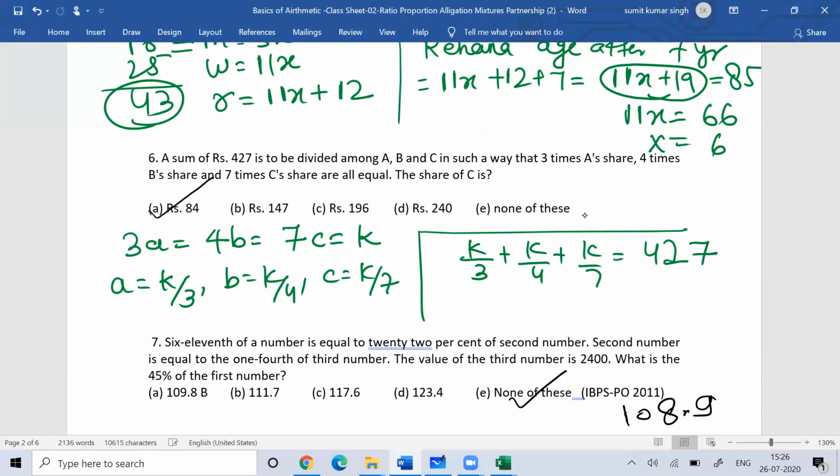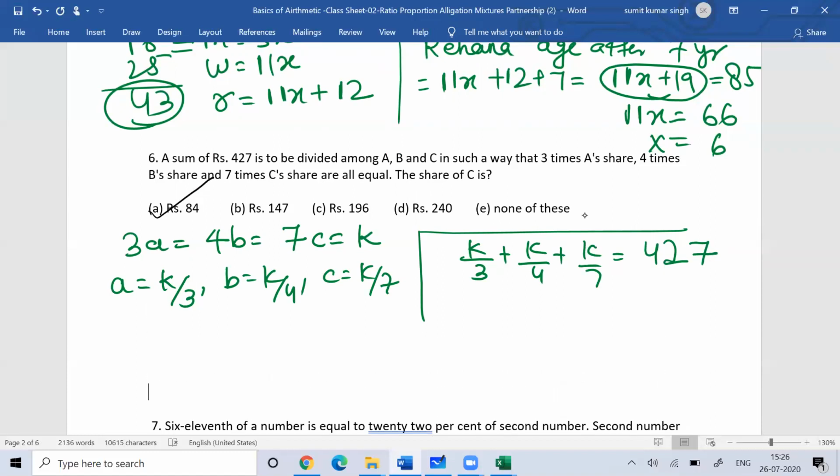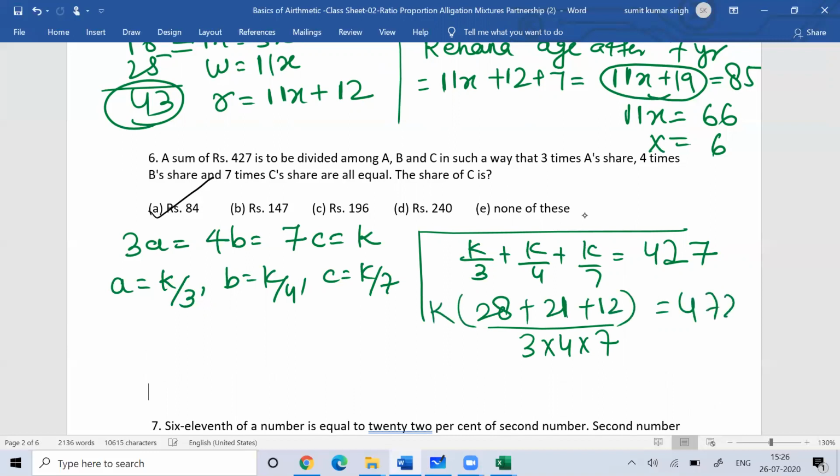So you can solve this. Take the LCM. The LCM of this is 3 into 4 into 7, all are co-prime. So this is 28, this is 21, plus this is 12, all in terms of K is 427. Sorry, I wrote 472, my mistake.